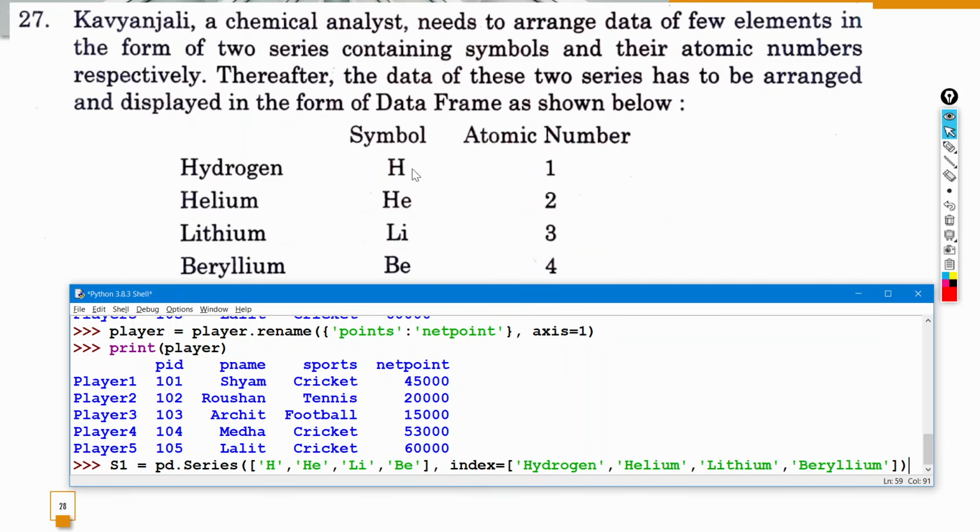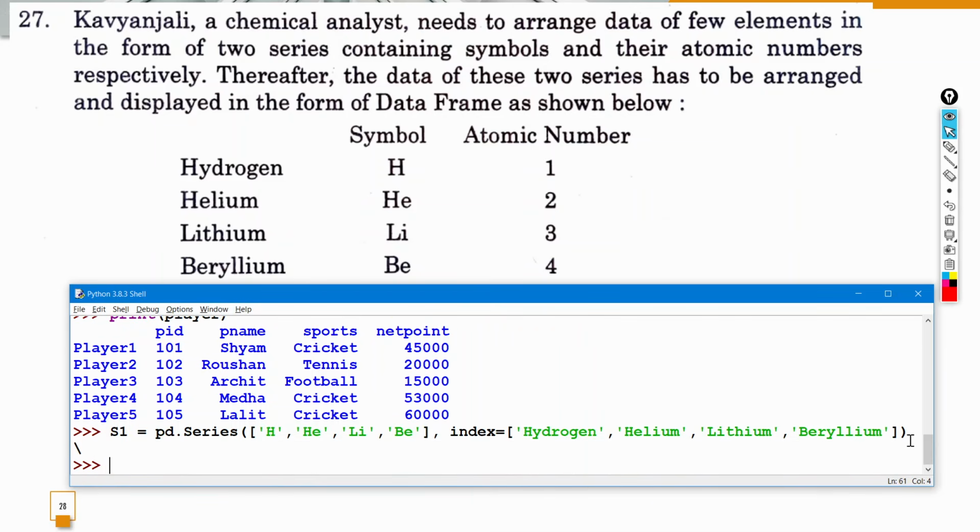So in symbol, if you see this, we have H. Here we made a series with the name S1; you can make it with the name symbol, you can put any name. Then pd dot Series: H, then He, then lithium, beryllium. That is for the symbol. Then the indexes are hydrogen, helium, lithium, beryllium. These are our indexes. Now if I press enter, the series has been created for me.